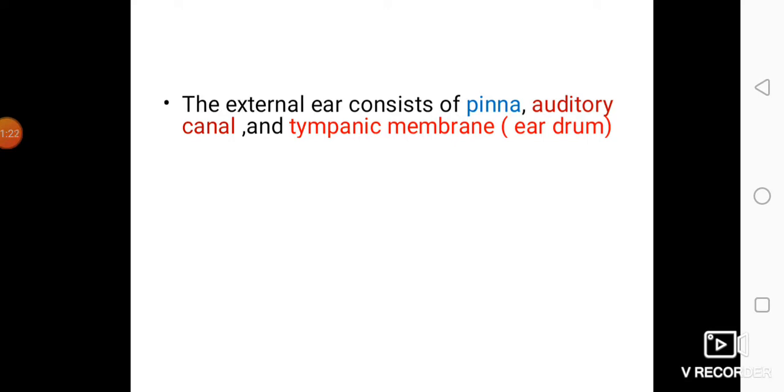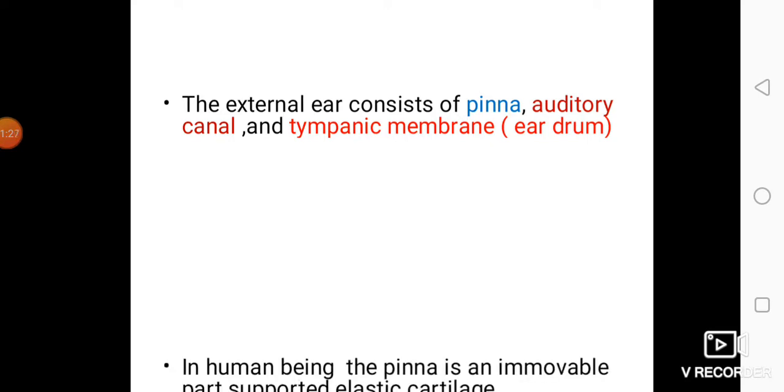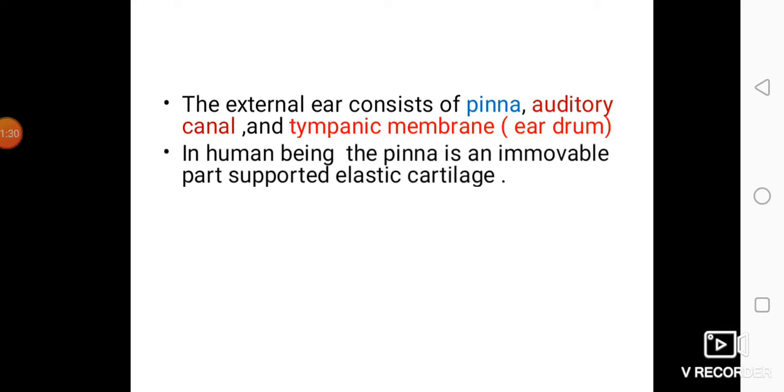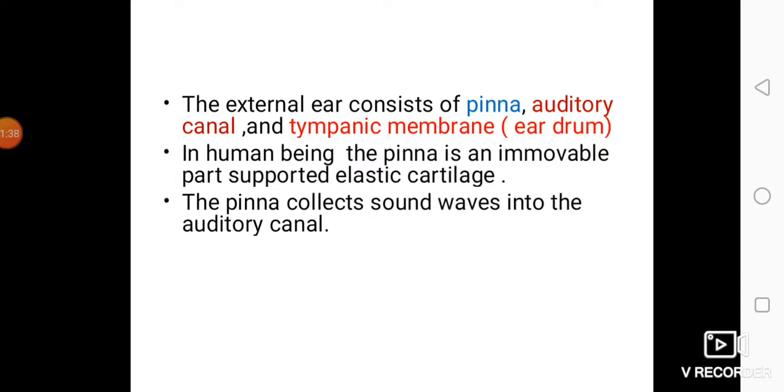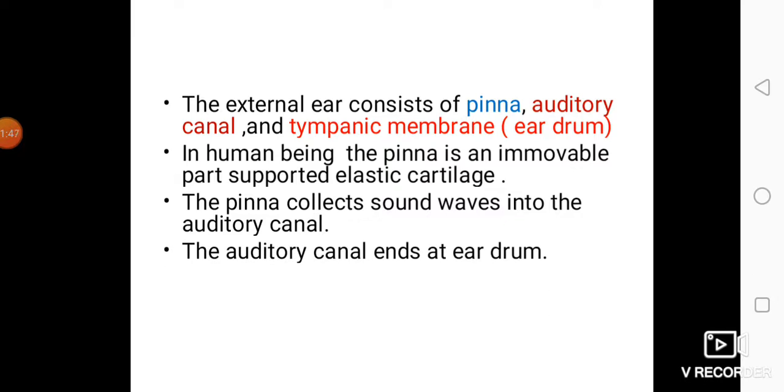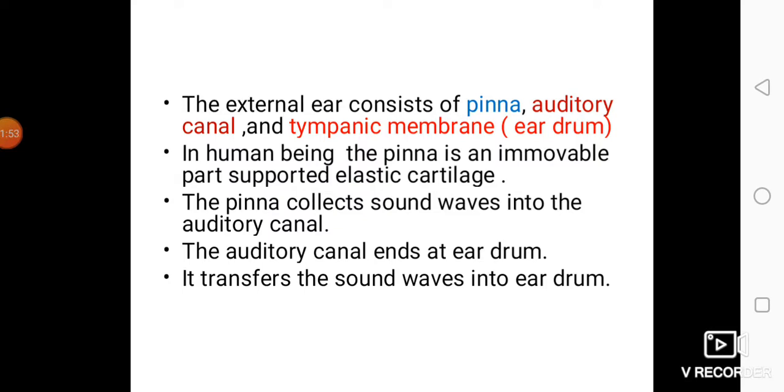The external ear consists of pinna, auditory canal, tympanic membrane or eardrum. In human being, the pinna is an immovable part supported by elastic cartilage. That is, the external ear or pinna is made up of elastic cartilage. The main function of the pinna is to collect the sound waves and then pass the sound waves into the auditory canal. Auditory canal ends at the eardrum. That is, the auditory canal transfers sound waves into the eardrum.